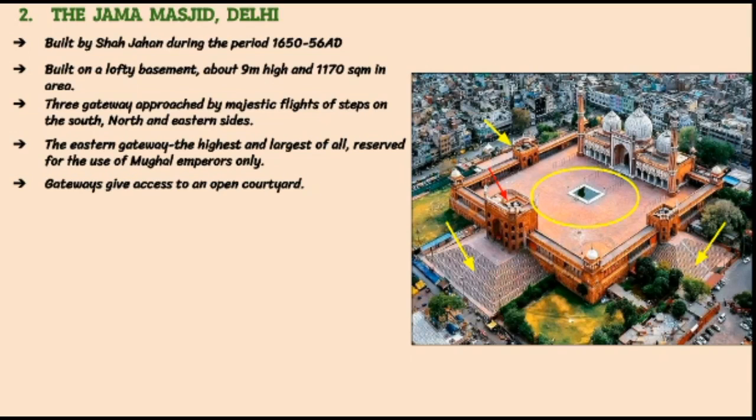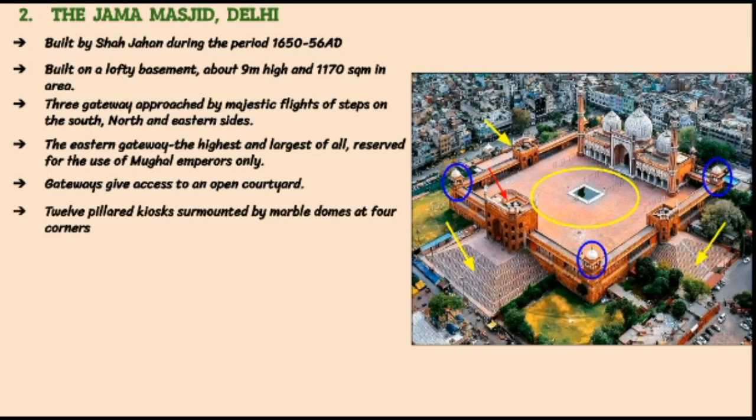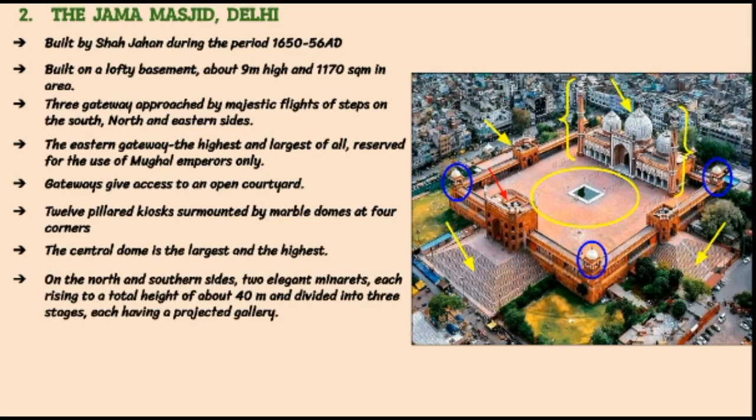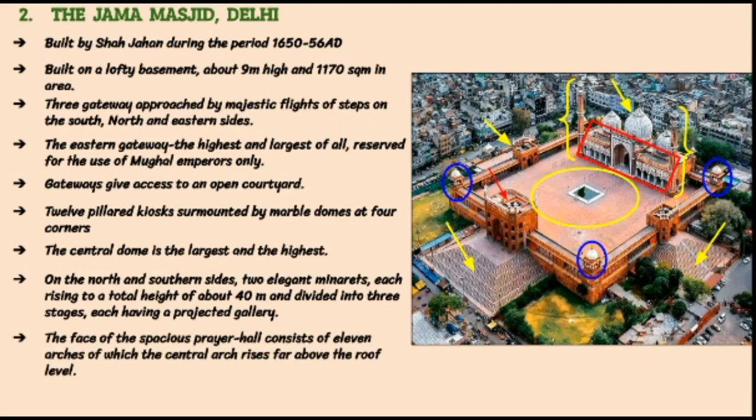At the 4 external corners are placed 12 pillared kiosks surmounted by marble domes. The central dome is the largest and the highest. On the north and the south sides there are 2 elegant minarets, each rising to a total height of about 40 meters and divided into 3 stages, each having a projected gallery. The face of the spacious prayer hall consists of 11 arcs, of which the central arc rises far above the roof level. The mosque is indeed one of the finest specimens of the Mughal architecture.